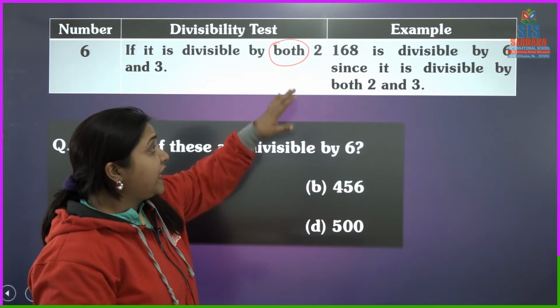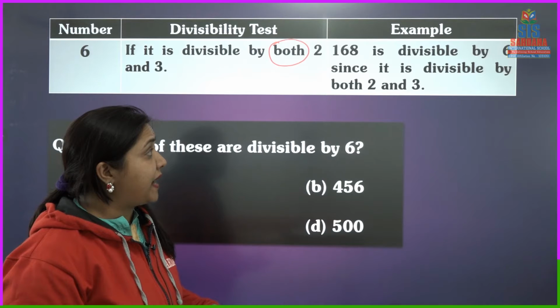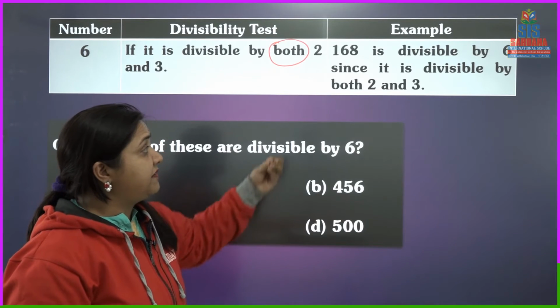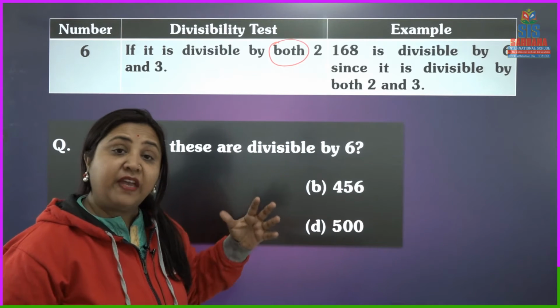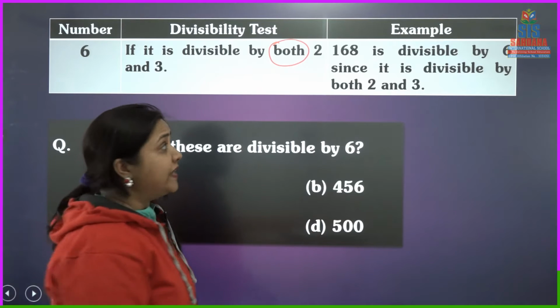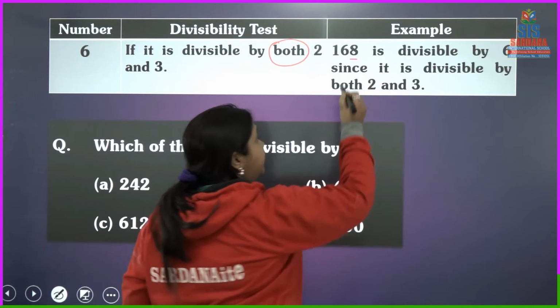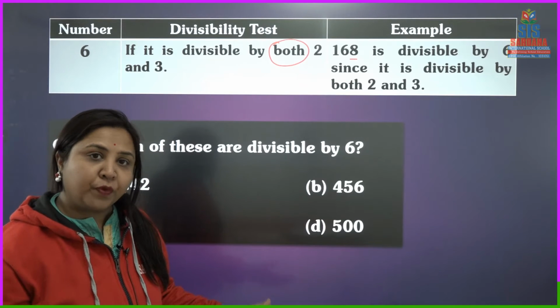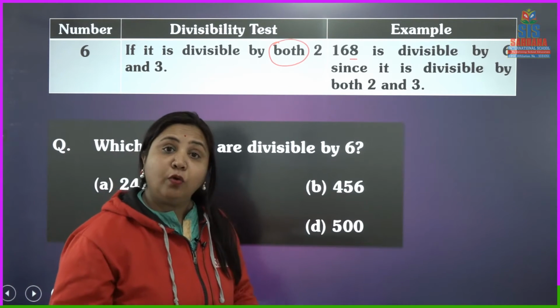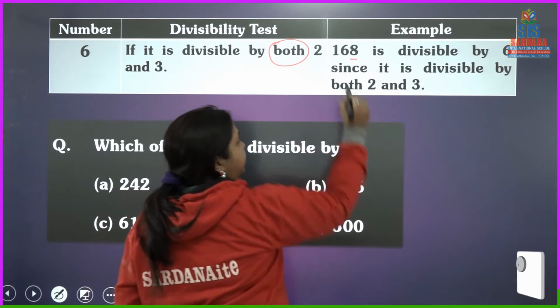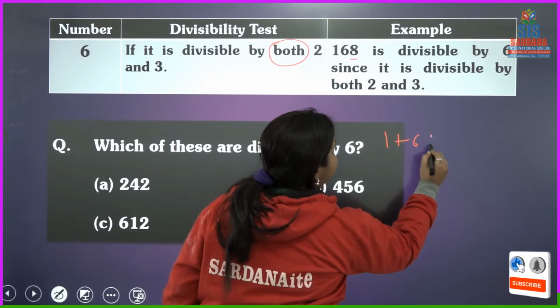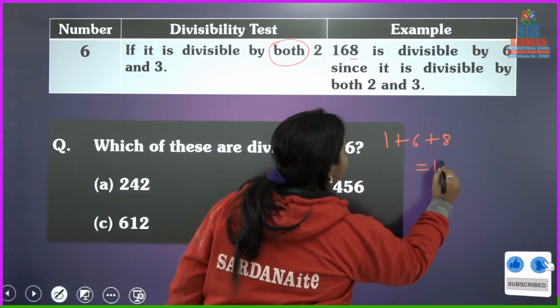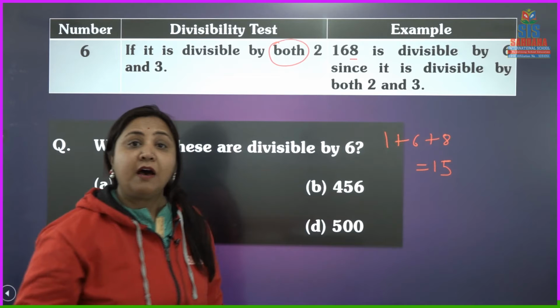So 168 is divisible by 6 since it is divisible by both 2 and 3, as we have seen in the previous question. 168 has 8 at the last, which is an even number, so it is divisible by 2. Then the divisibility rule of 3 says that the sum of the digits, 1 plus 6 plus 8, gives you 15, and 15 is a multiple of 3.